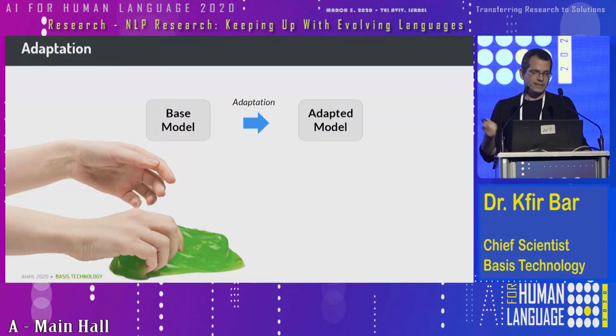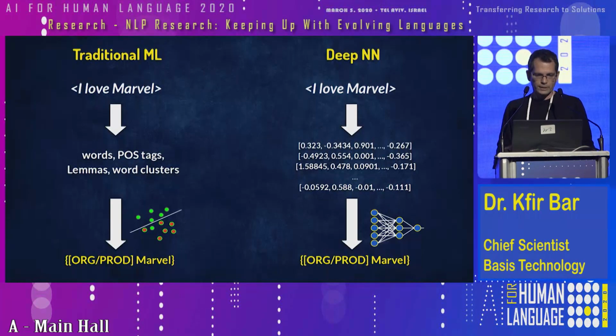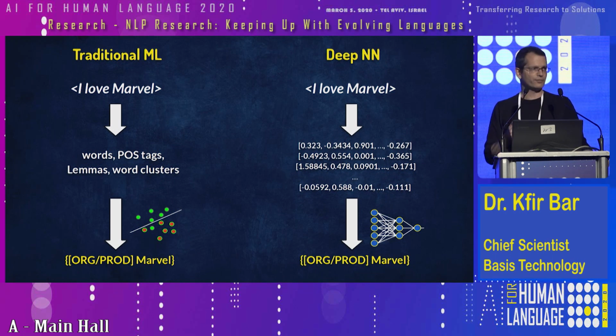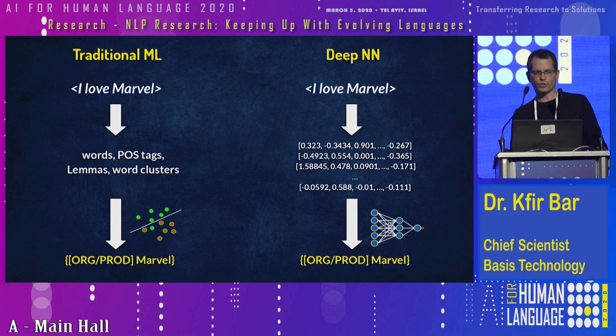So before this slide, I would say that at Basis, we have two approaches that we follow. One is completely unsupervised, which I'll mention here. Another one is supervised. But there are many other research directions of how to do domain adaptation. For the unsupervised approach, I want to first discuss one difference between traditional machine learning and deep learning, specifically in the way that we treat the input.